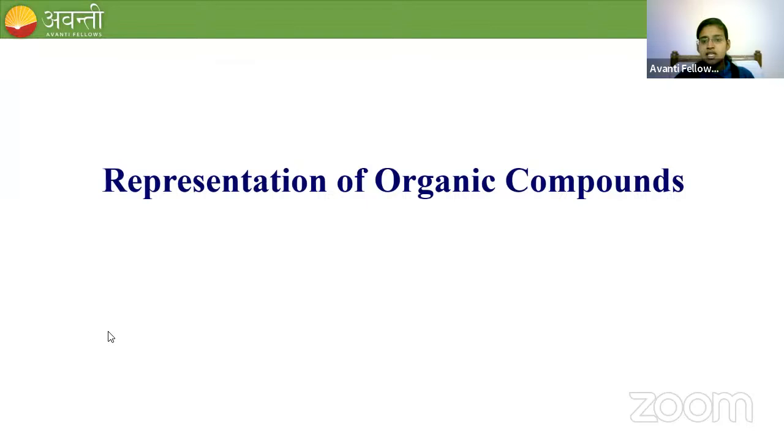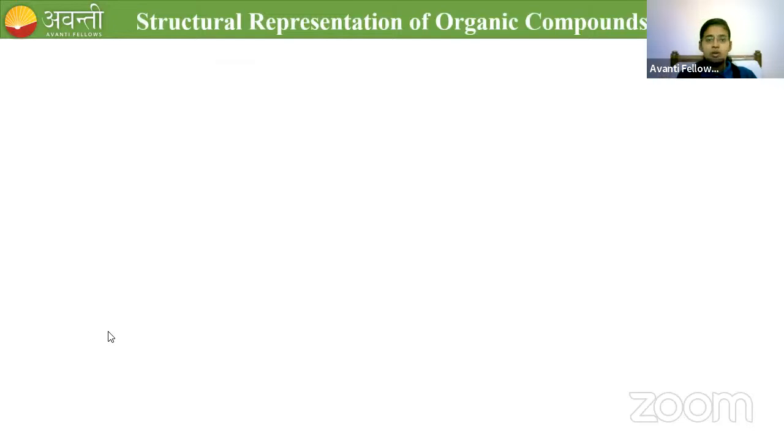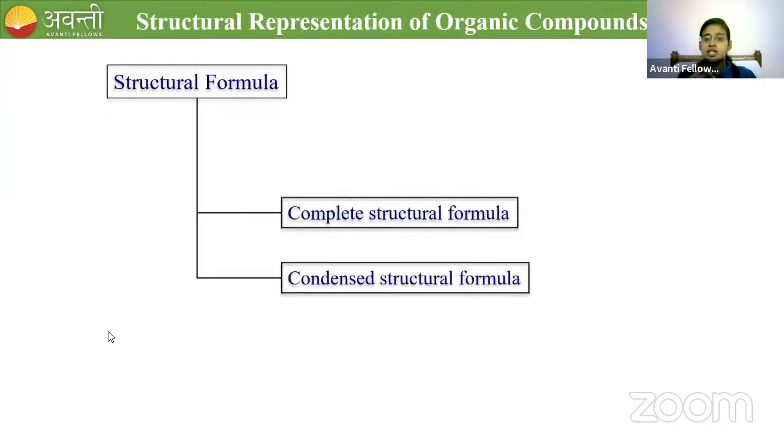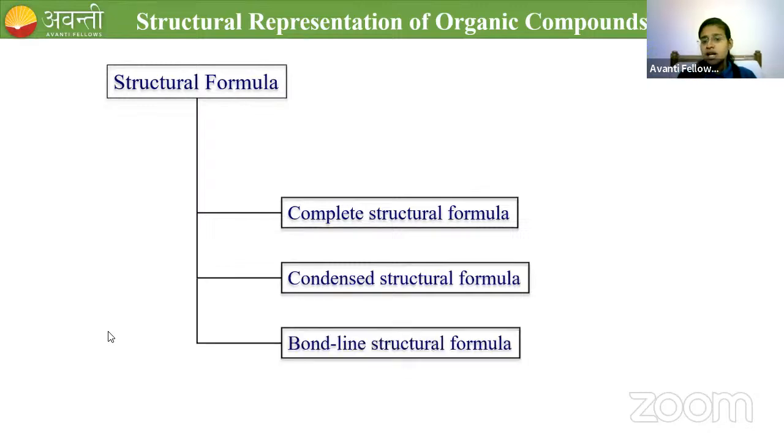So how will you represent an organic compound? Structural representation of an organic compound. One particular compound can be represented using a complete structural formula, or a condensed structural formula, or a bond line structural formula. These are the three ways in which we can represent an organic molecule, according to its formula. So let us discuss them one by one.